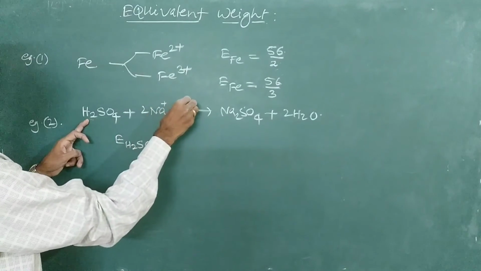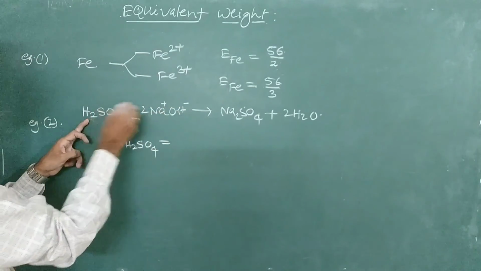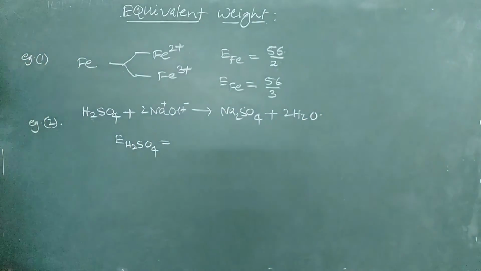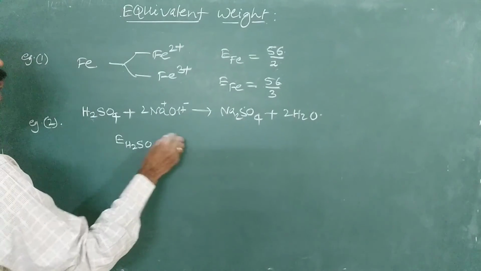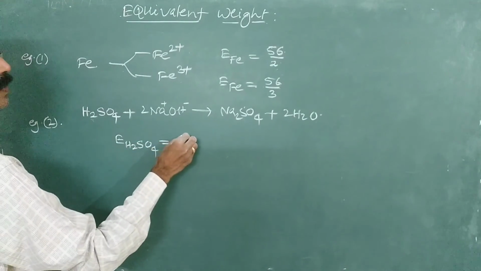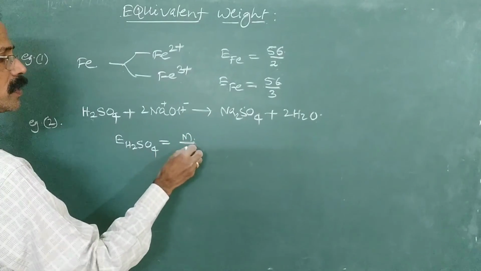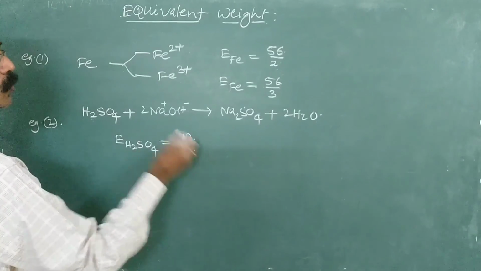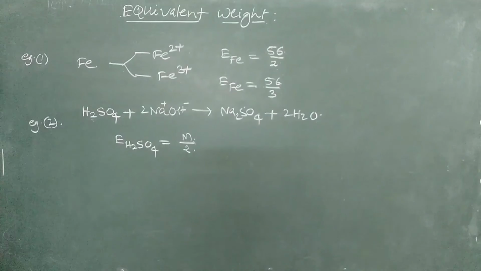Here sodium hydroxide is giving 2 OH- ions; 2 H+ plus 2 OH- gives rise to 2 H2O. So that means it is completely neutralized here. Equivalent mass of sulfuric acid is equal to molecular mass divided by basicity, right? So what is basicity? 2. So M by 2 is the equivalent mass of sulfuric acid.